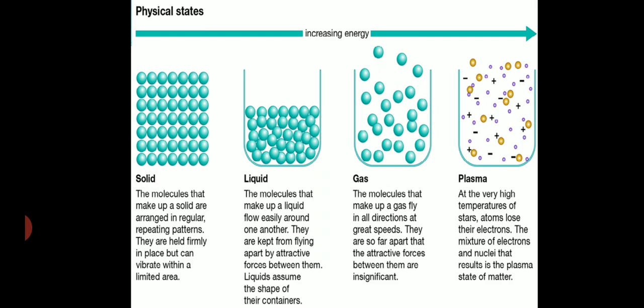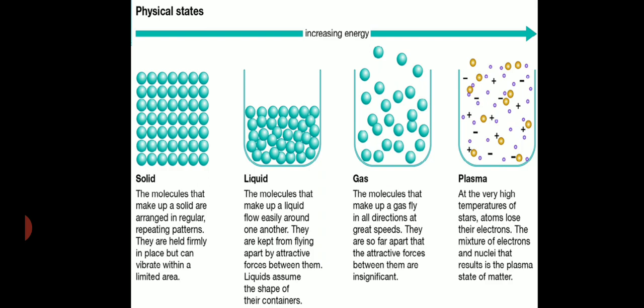If we move to the gaseous state, the intermolecular space is very large. The particles are very far from each other. The molecules can move in all directions with great speeds, and they are so far apart that the attractive forces between them are very less.